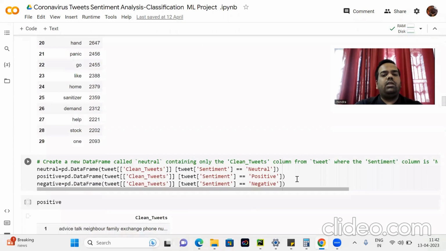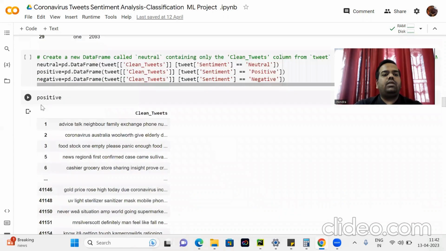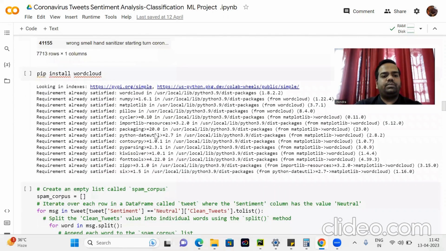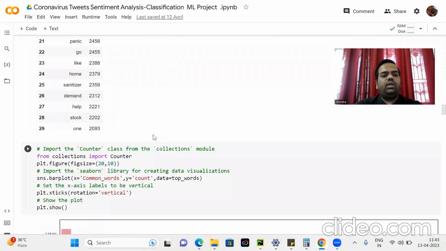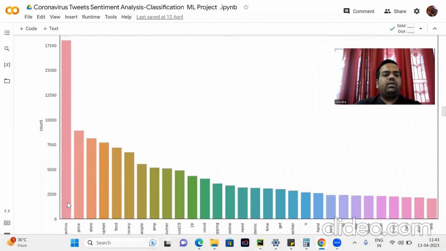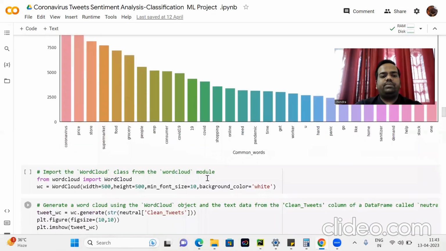Similarly, we apply this for the different sentiment columns: neutral, positive, and negative. We separate the different tweets from the original tweet column into positive, negative, and neutral. Here we form a bar chart with the highest count for coronavirus, that is 18,045, and the lowest is 1, in the top 30 words.